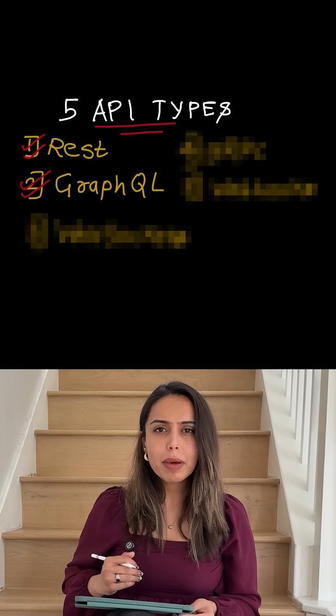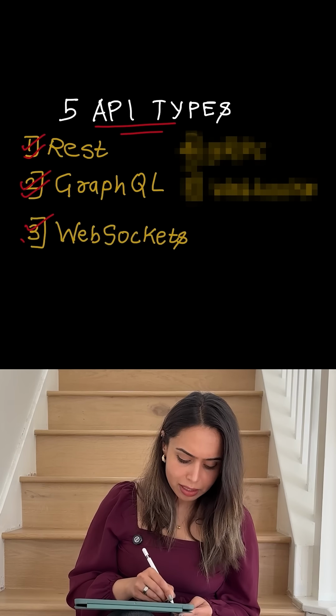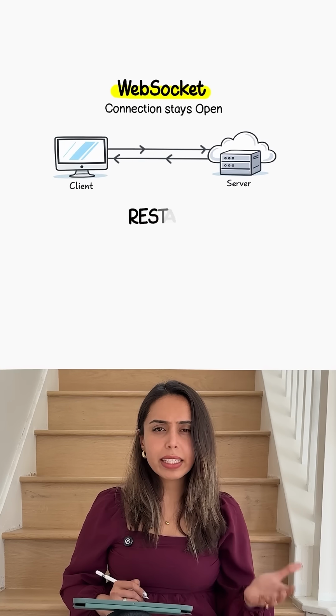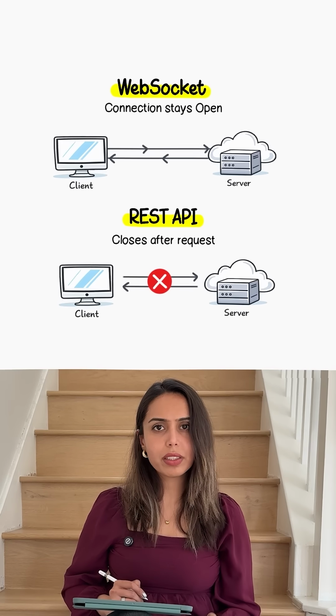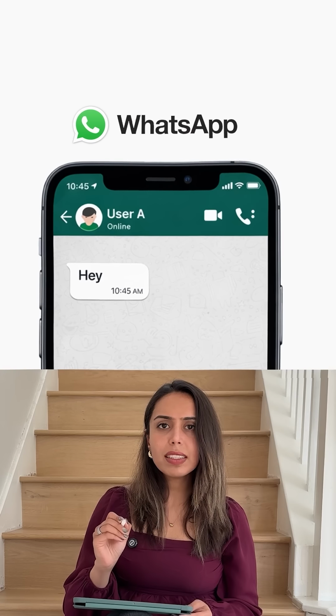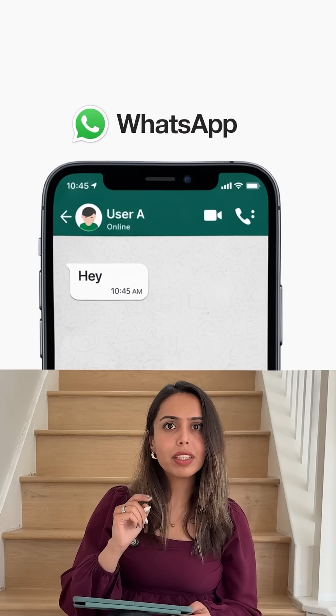Now, what about real-time apps like messaging? This is where WebSockets come in. It keeps the connection open so both sides can send messages anytime. REST closes the connection after every request. A good example is WhatsApp. When someone sends a message, it appears instantly without refreshing the page.